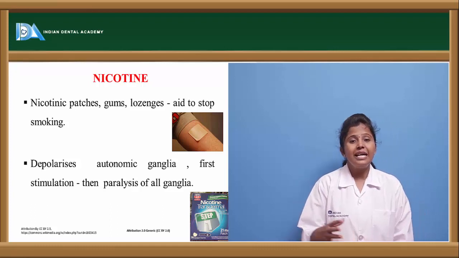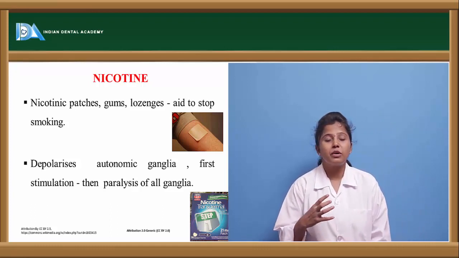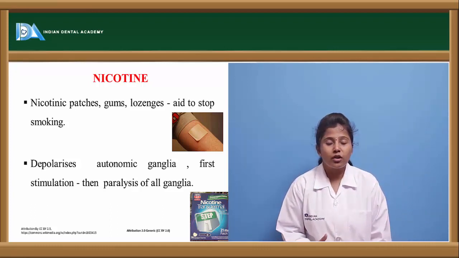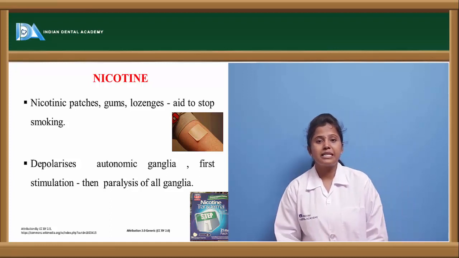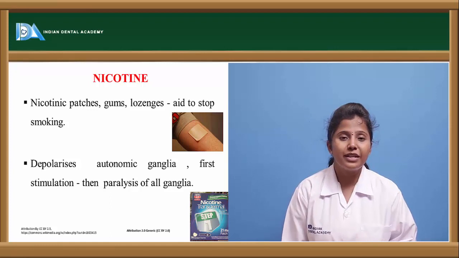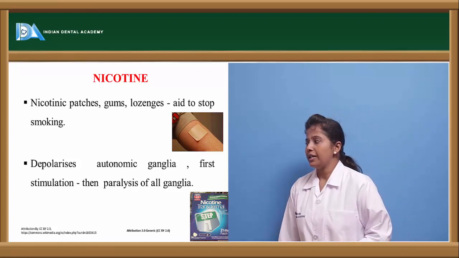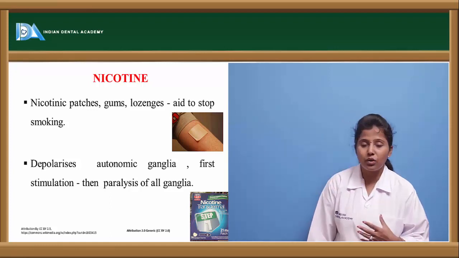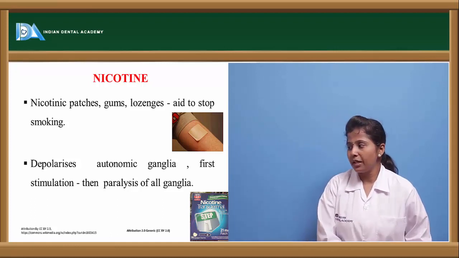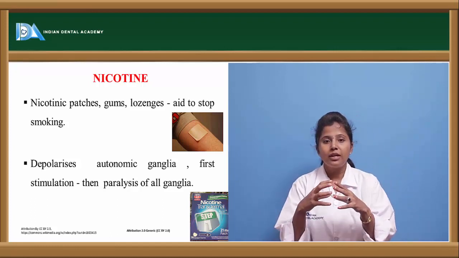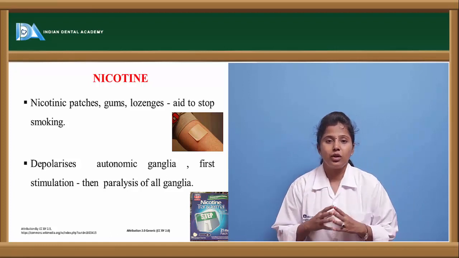Nicotine aids in smoking cessation. If a person is a chain smoker, or has the habit of smoking on a frequent basis, then nicotine is best recommended for that patient. In its mechanism of action, it depolarizes autonomic ganglia. So here we said ganglionic blocker.